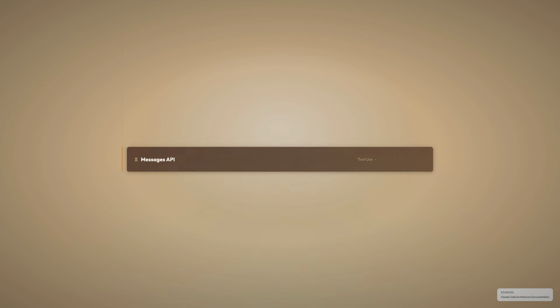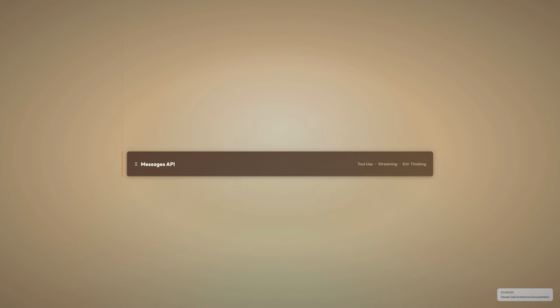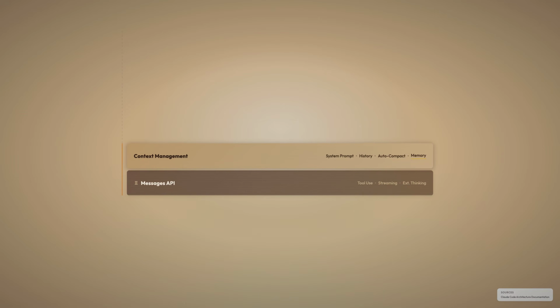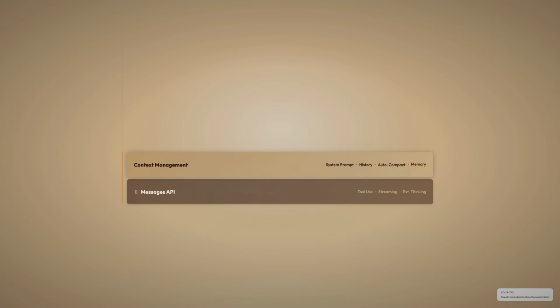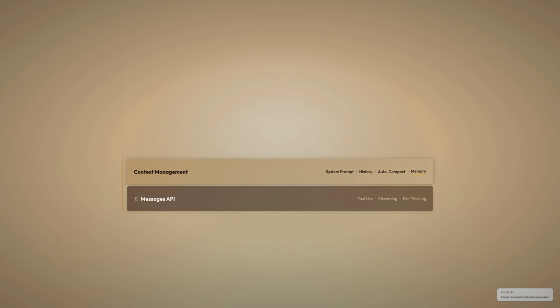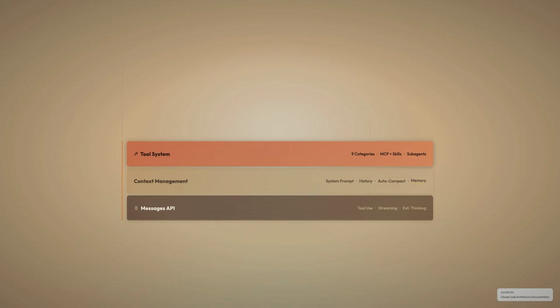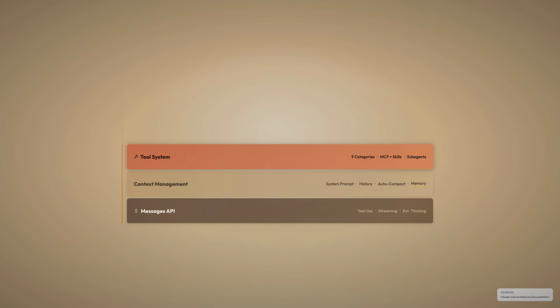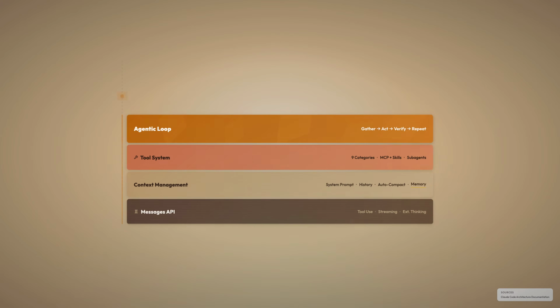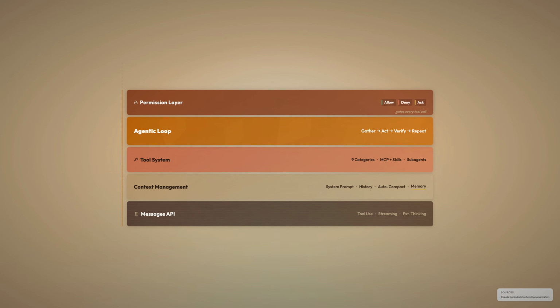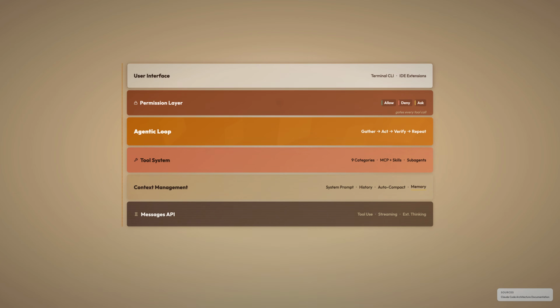So what holds all this together? 6 layers, that's the entire architecture. At the base, Claude's Messages API, tool use, streaming, extended thinking. Above it, context management, system prompt assembly, conversation history, auto-compaction, persistent memory. The tool system, 9 categories of built-in tools plus MCP, skills and subagents. The agentic loop, gather, act, verify, repeat. A permission layer, allow, deny or ask, gating every tool call. And on top, the user interface.